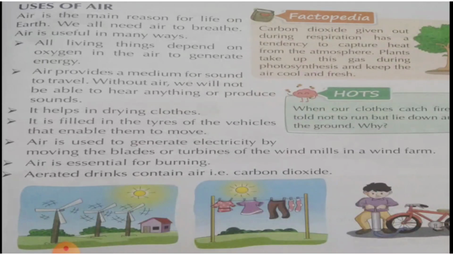It means, children, all living things need energy to work, right? To work, to play, to do other life activities. And where does that energy come from? See, children, when we breathe oxygen and when we eat food, this oxygen reacts with the food we eat, and in this reaction the energy is produced, and that energy is used by us to perform various life activities.